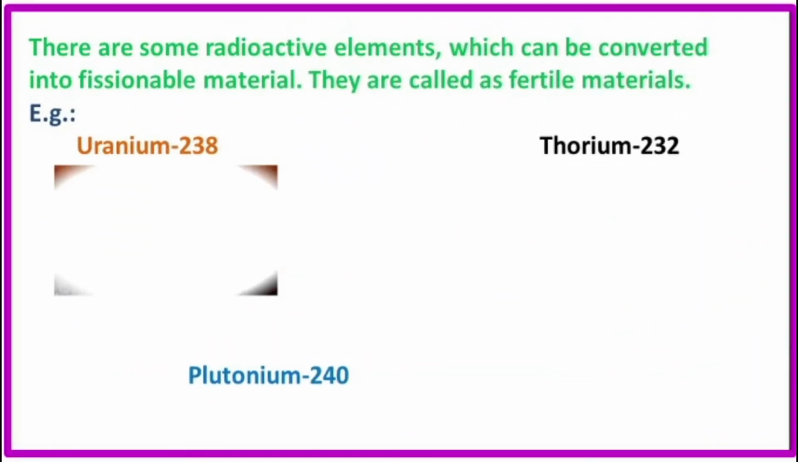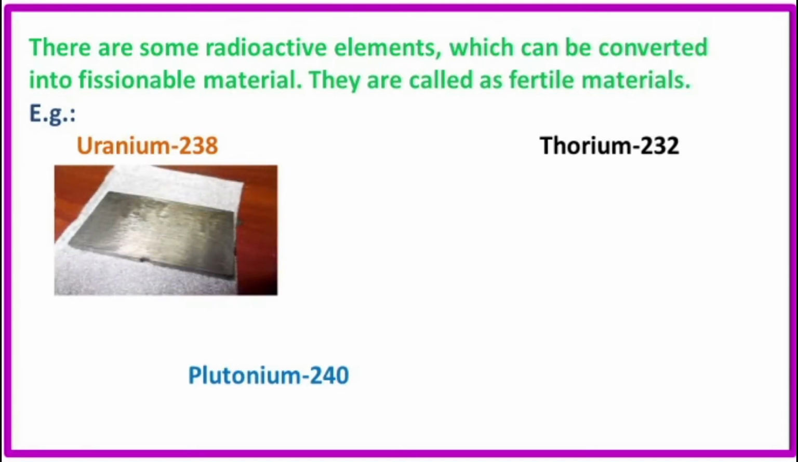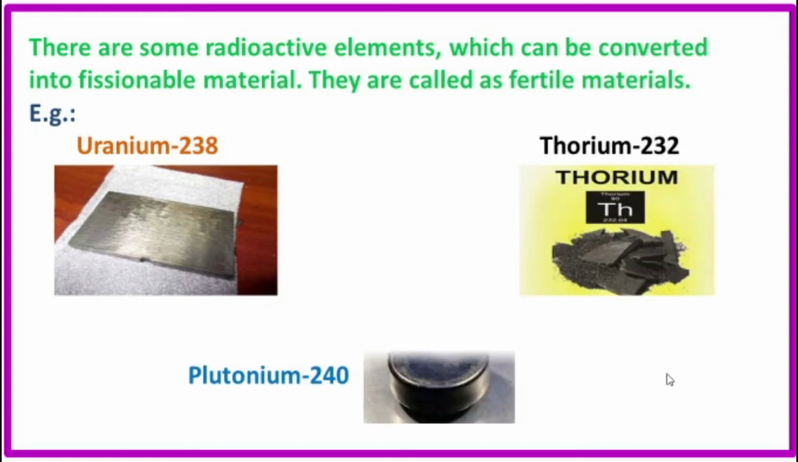There are some radioactive elements which can be converted into fissionable material. They are called fertile materials. Fertile is a term used to describe an isotope that is not itself fissile. It cannot simply undergo fission by thermal neutrons, but can be converted into a fissile material through irradiation in a nuclear reactor. Examples: uranium-238, thorium-232 and plutonium-240. So these are called fertile materials.